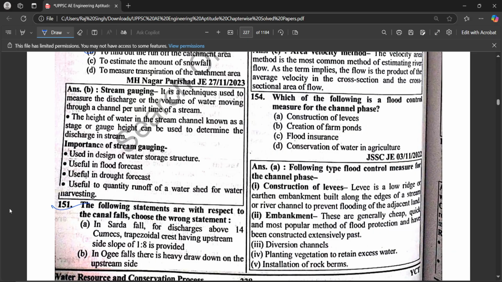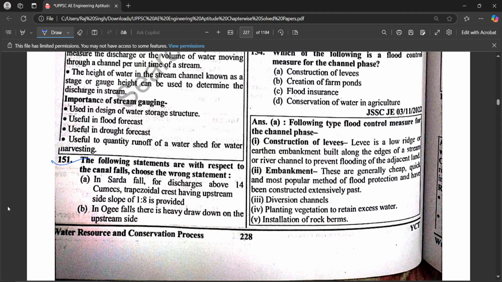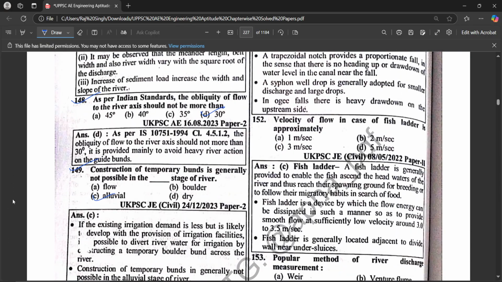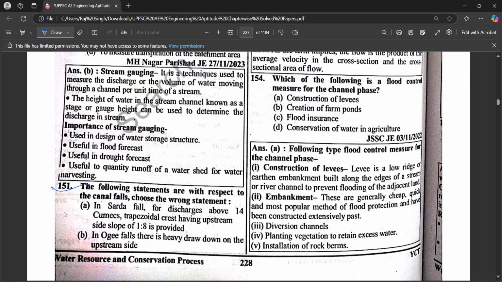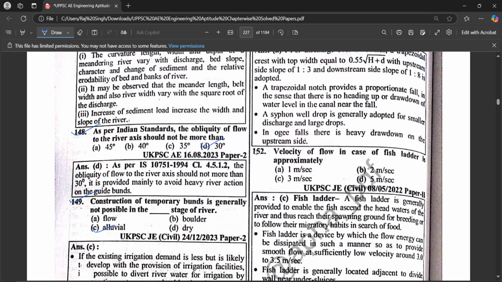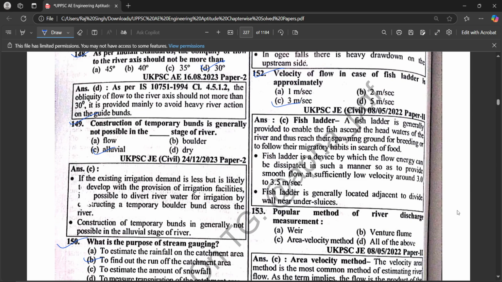The following statements are with respect to canal falls, choose the wrong statement. In the first instance, the fall is for discharge about 14 cubic meters per second. Trapezoidal crest have steep side slope of 1 is to 8 is provided. In the OV falls, there is heavy drawdown on the upstream side. Hence this option is the wrong statement. The velocity of flow in case of a fish ladder is approximately 3 meters per second.